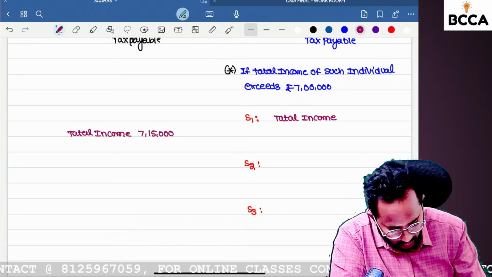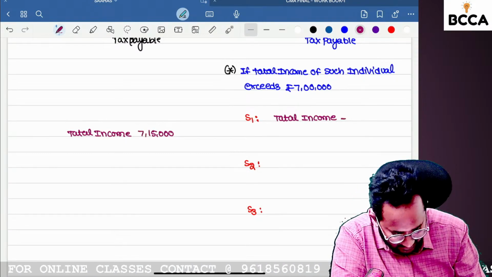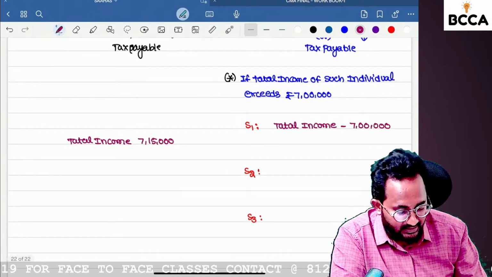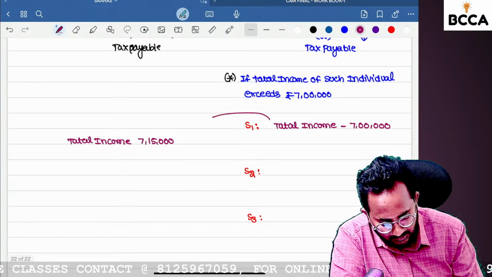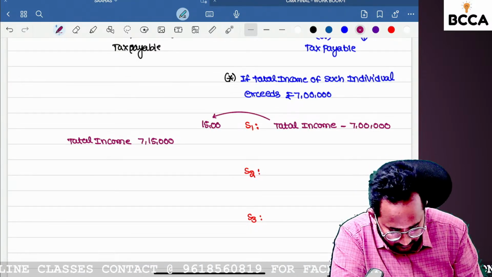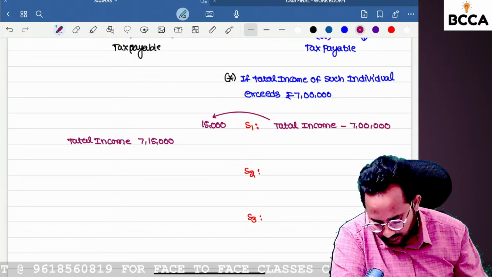7,15,000. Total income minus 7 lakh. So please do step 1 as total income minus 7 lakh. Can you tell me what is the output of step 1? 15,000. Okay.